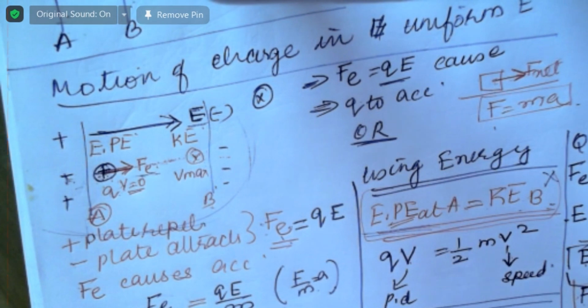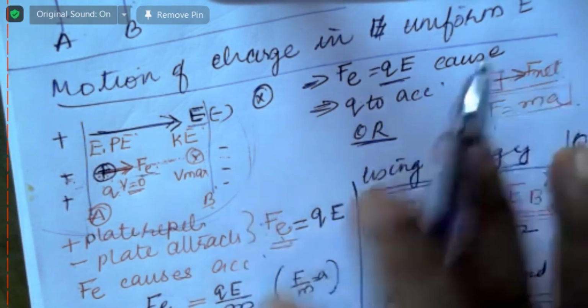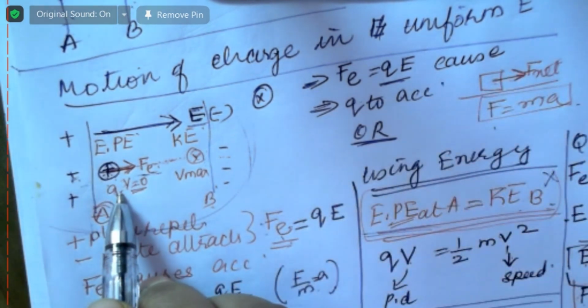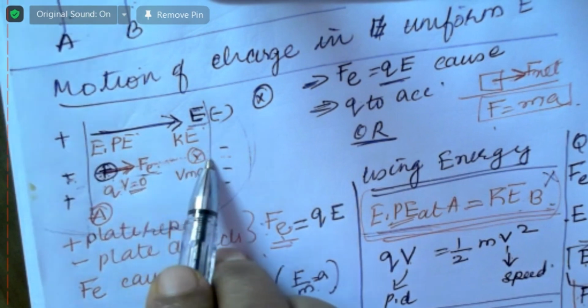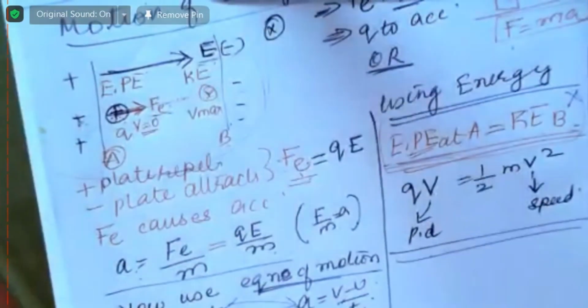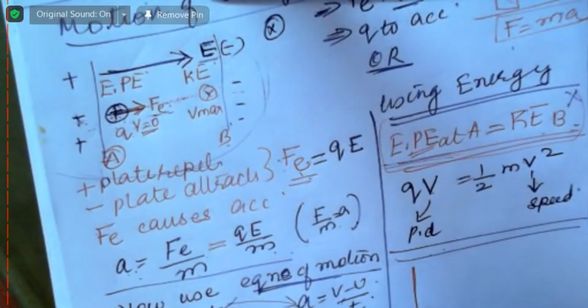Now I will give you a question using that. Just one more thing I want to tell you. If it is at rest, it will accelerate and hit the plate. Then what if it is like this? What if this is positive and this is negative?